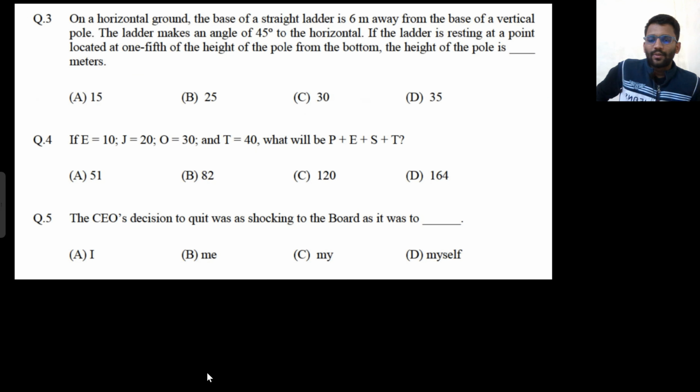Let's move on to the next problem, the third one. A call came in between, so let's solve the problem again.